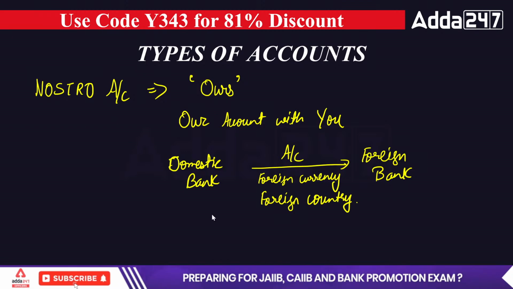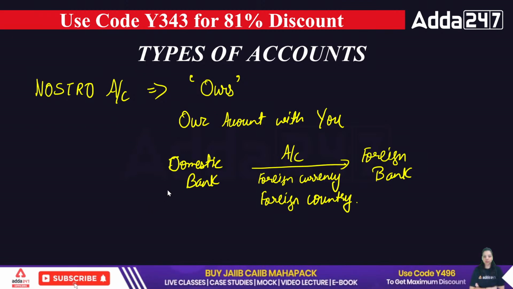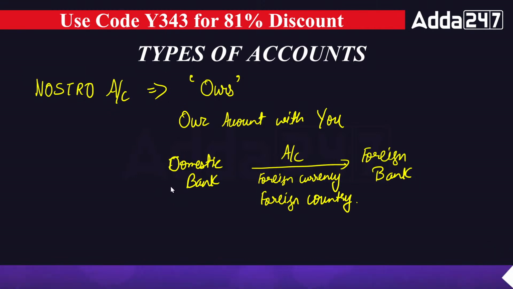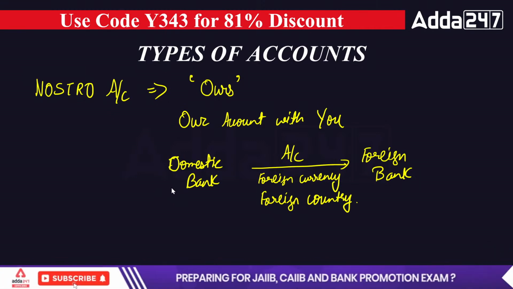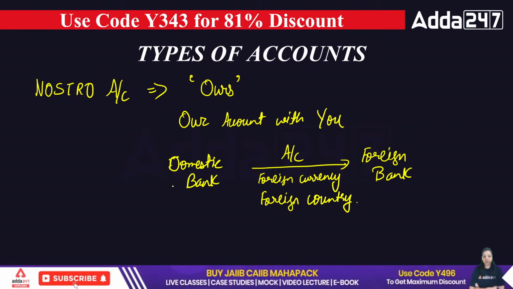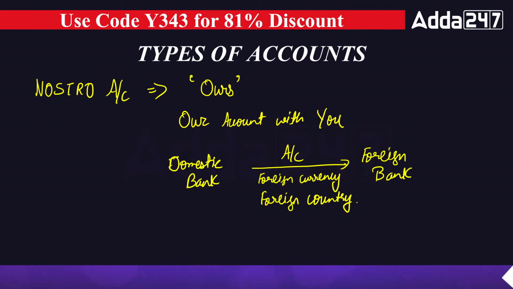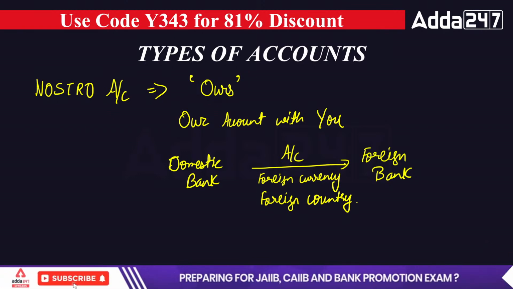It simply means when a domestic bank holds an account in a foreign bank, in a foreign currency, and in a foreign country, that is a Nostro account. Let me know, is it clear? I will give you the example also. First, let me know this concept is clear.